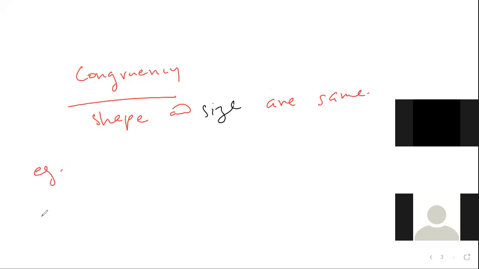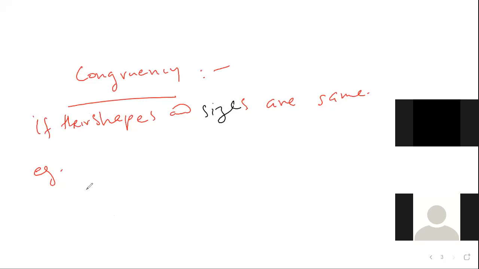Sir, can you say it once more? Two figures are said to be congruent. It is in the textbook. Two figures are congruent if their shapes and size are same. Congruency: two figures are congruent if their shapes and size are same.